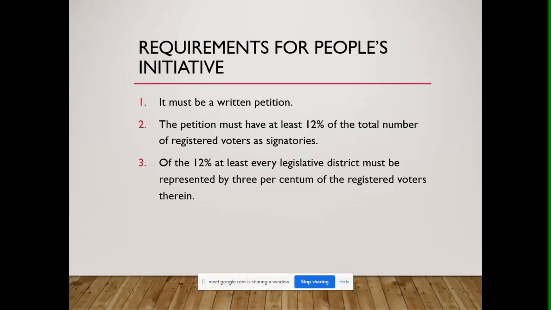What does this imply? Or what does it mean? Well, you should understand that there are legislative districts within a particular province. Okay. Benguet, for example, is one legislative district. That's why they have only one congressman.